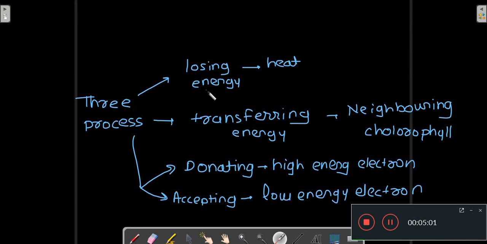The first was losing energy as heat or a combination of heat and light. The second was transferring the energy to the neighboring chlorophyll molecule, and the third was donating a high energy electron and then accepting a low energy electron. Now let's see these three processes in detail.